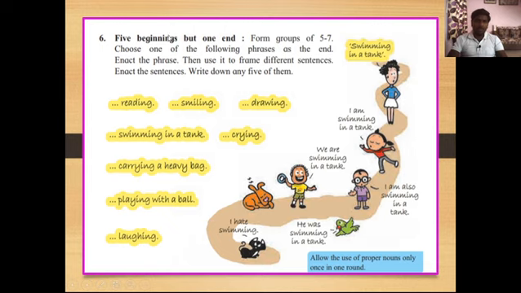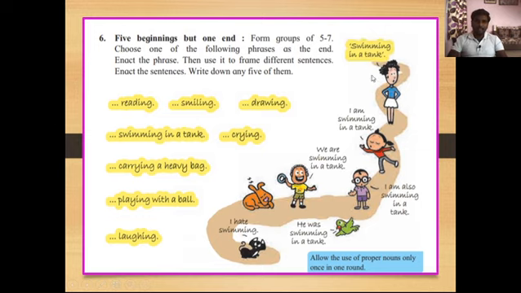Therefore the title given to this activity is five beginnings. The beginnings of all those sentences are different, but the ends of all these sentences are the same. So how will you complete this activity?